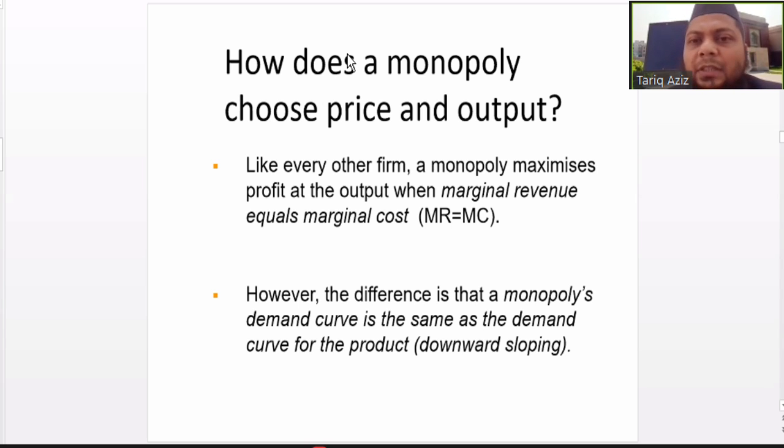Downward sloping means if we increase the price, the quantity demanded will come down. So there is an inverse relationship between the price and the quantity demanded for a particular product. That is why the demand curve is always downward sloping, which is not the case in perfect competition. In perfect competition, for a single firm, the demand is a straight line.